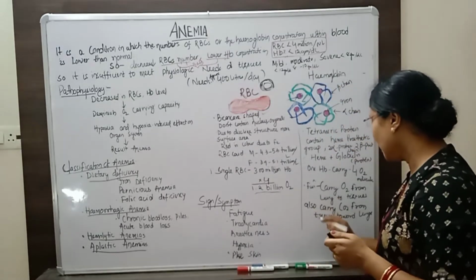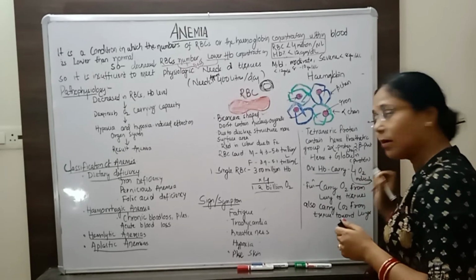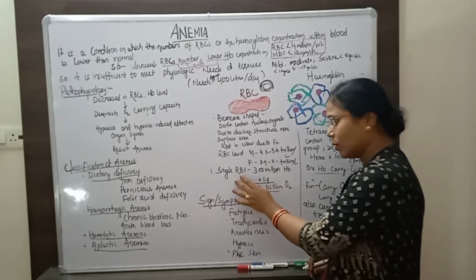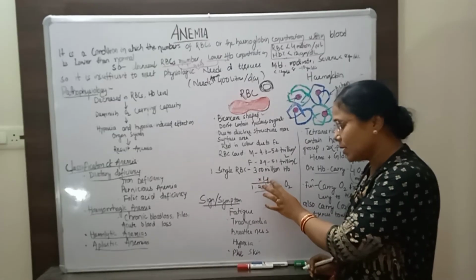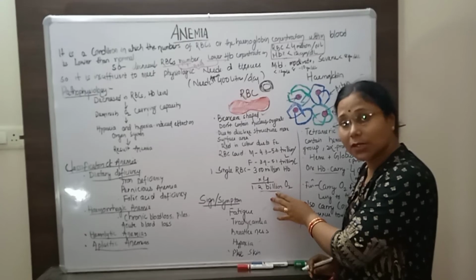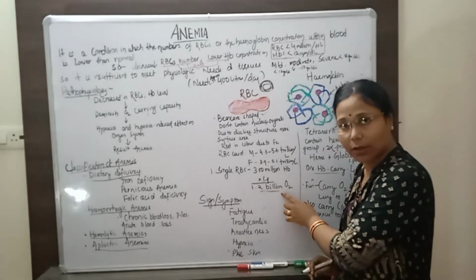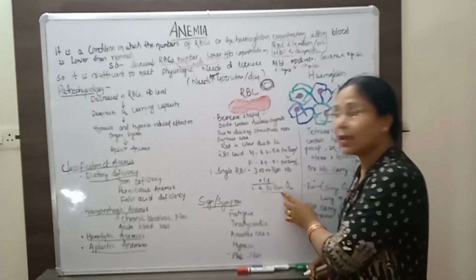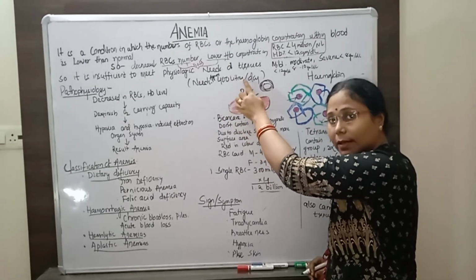One single hemoglobin can carry 4 molecules of oxygen. So if our RBC contains 300 million hemoglobin and you multiply by 4, you will find that one single RBC can carry 1.2 billion oxygen molecules. This oxygen is very much required, because our requirement is approximately 4 liters per day.